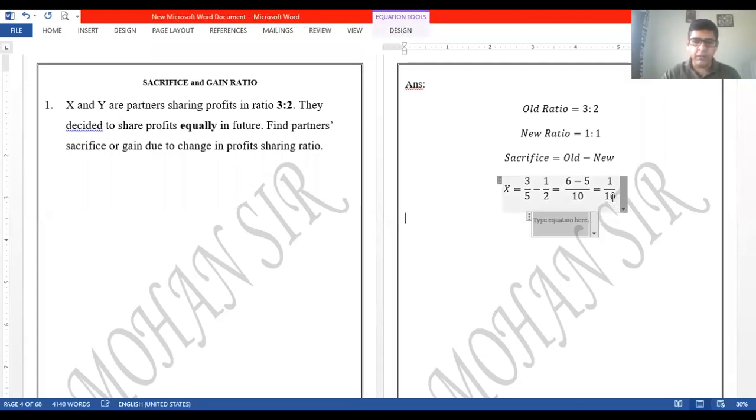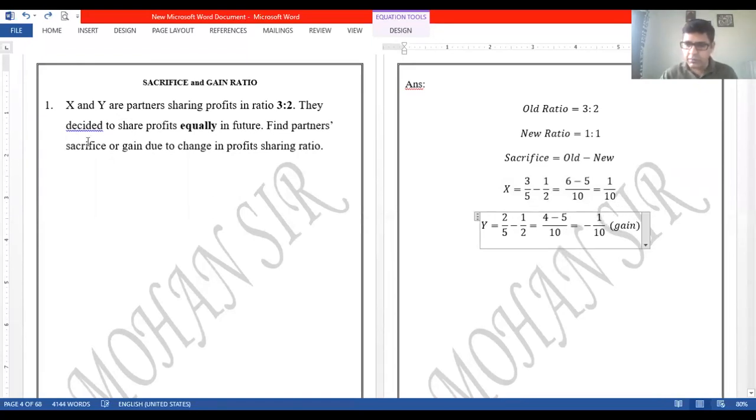In the same way, I would like to calculate for Y. So Y is equal to old share, which can be seen as 2/5, minus new share 1/2. Okay, so 2 2s are 4, minus 5 1s are 5, and then 5 2s are 10. So that will give me the calculation as 4 minus 5. Now this is negative. Okay, so minus 1/10. So when we are calculating sacrifice, and if the answer comes negative, as in this case for Y, we should not forget to write over there by default it's a gain.